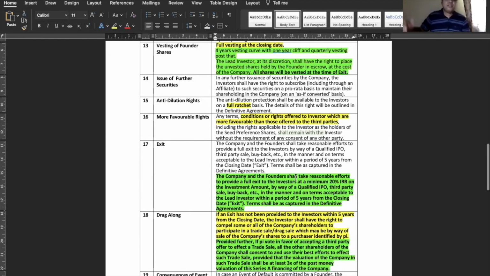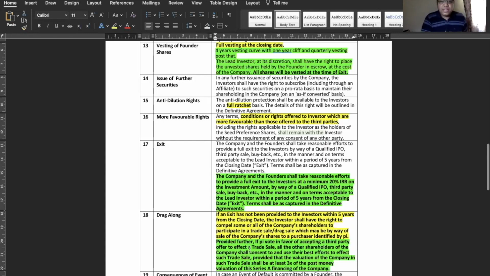So if an exit is contemplated here, it will be 5 years from the last round. What is being said here is, if the company is not able to raise any money for the next 5 years, then what will happen? This is how it should be read.